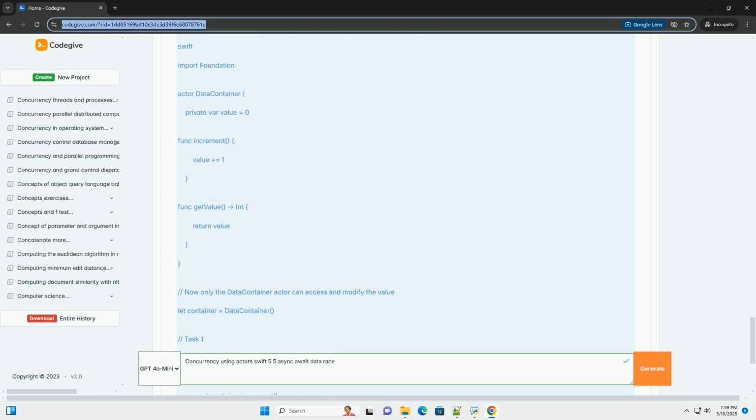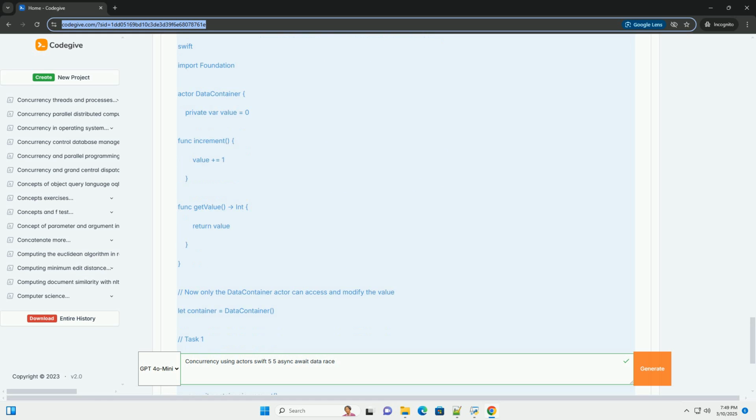Isolation: actors isolate their internal state. Only the actor itself can directly access its properties. Serialization: code within an actor runs serially. Only one method or property access can be active at any given time. Asynchronous messages: interaction with an actor from outside is always asynchronous. You use await to suspend execution until the actor is ready to respond.